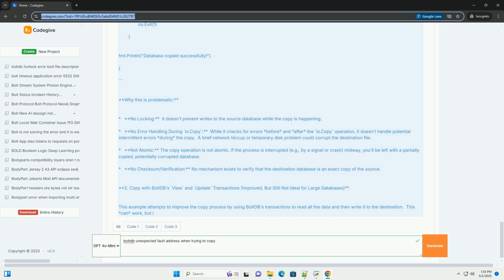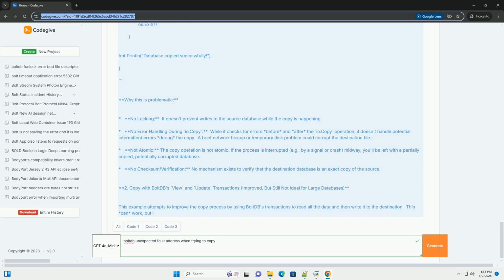Why this might cause problems, and limitations: Memory consumption. As mentioned, this approach loads the entire database into memory. If your database is very large, you could easily run out of memory, causing the unexpected fault address error, or a more explicit out-of-memory error. This is the primary reason why this approach is discouraged for large boltdb instances.